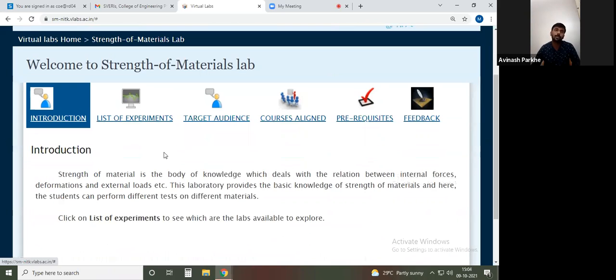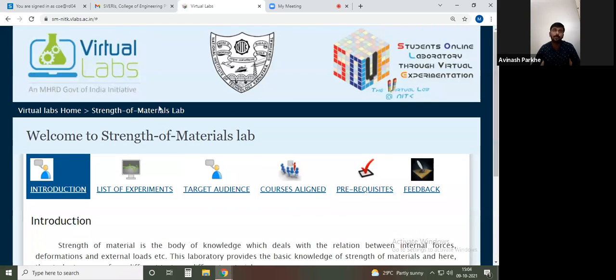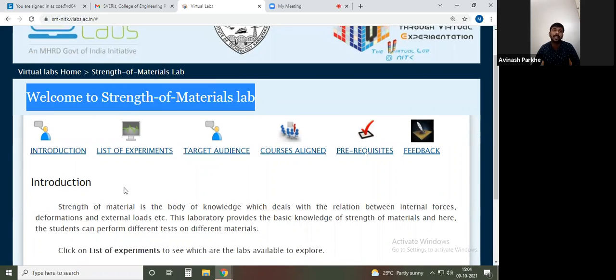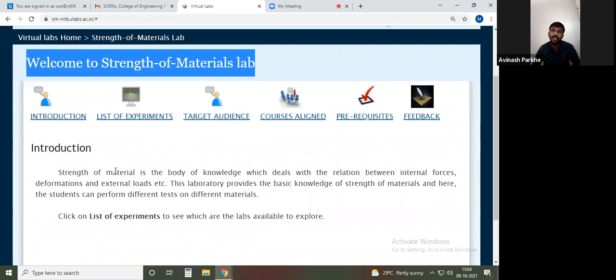If you go through this website, this is one virtual lab website developed by IIT Kharagpur. Here they have given a number of tabs. The first is related to the strength of material, and they have given a basic introduction, that is, why this subject is important. Then, in order to check the properties of the material, which types of experiments are to be carried out, and what the basic procedure is to check the strength of material. That is some introductory part they have given here.